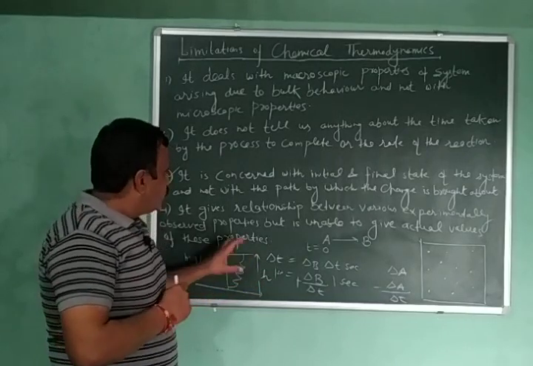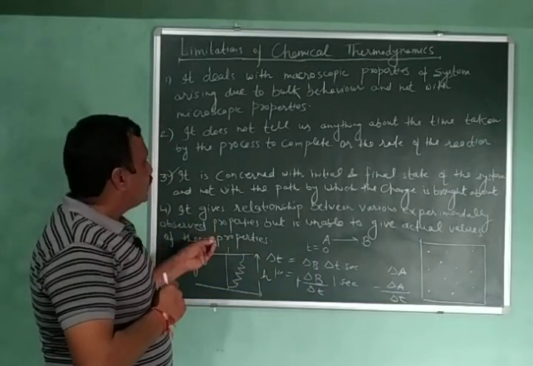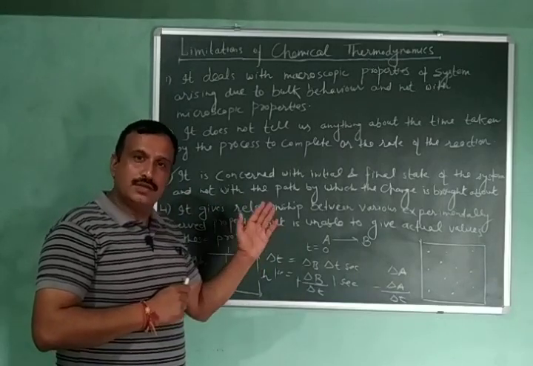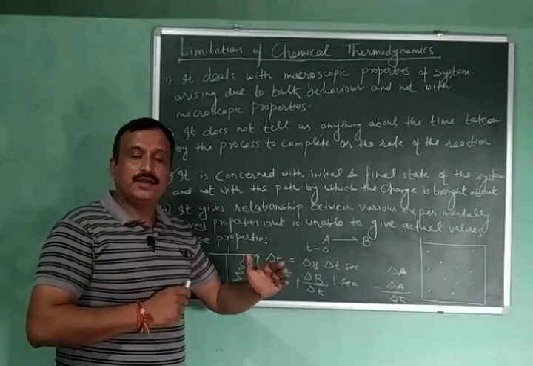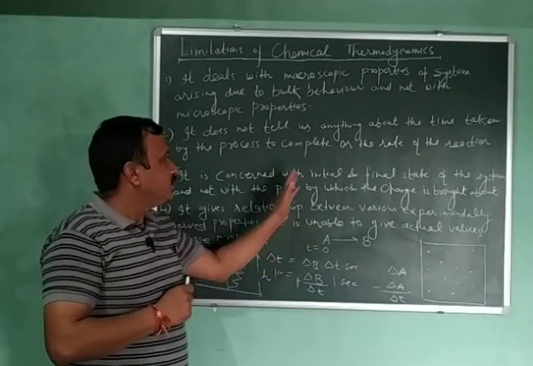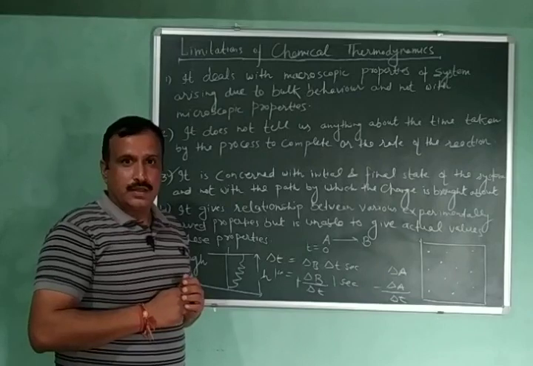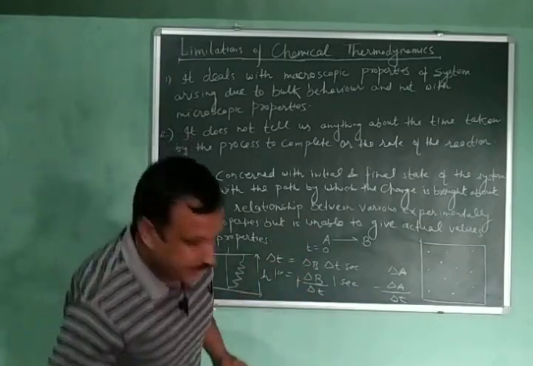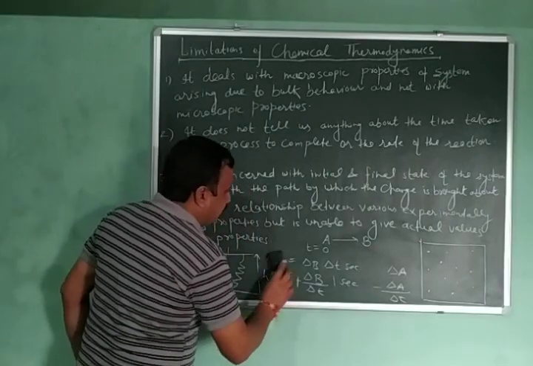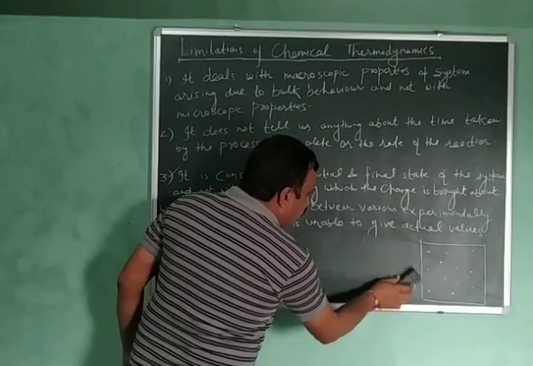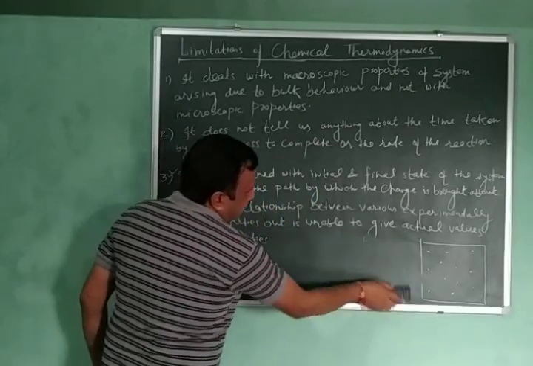So chemical thermodynamics deals with the properties which depend on the initial and the final states, and it has nothing to do with the properties which do not depend on the initial and final state. So these are called state functions. I want to explain it further with the help of another example. Volume is also a state function.